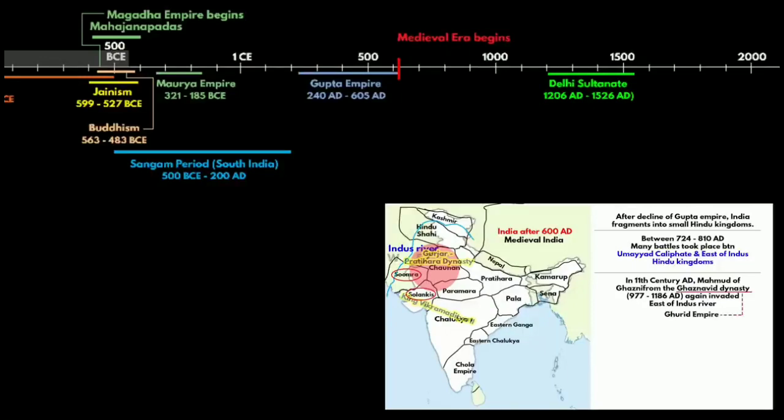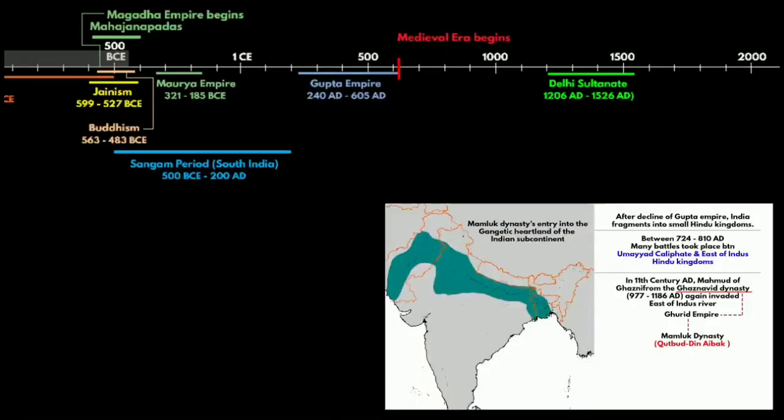The Ghurid Empire succeeded the Ghaznavid dynasty after 1186 AD, and after the Ghurid Empire, the Mamluk dynasty took over in 1206 AD. The Mamluk dynasty under the leadership of Qutbuddin Aibak invaded into the Gangetic heartland of India and established control over some of the new areas. Hence, we can say that Islam started arriving in North India in the early 12th to 13th century AD via the Turkic invasions. The Mamluk dynasty was also called the Slave dynasty.